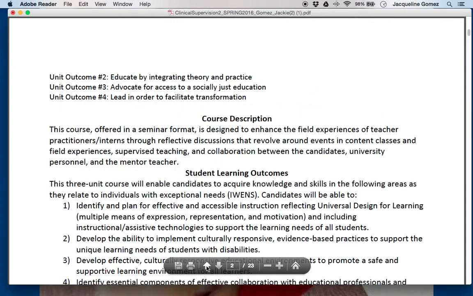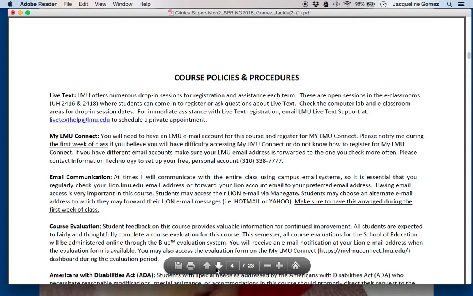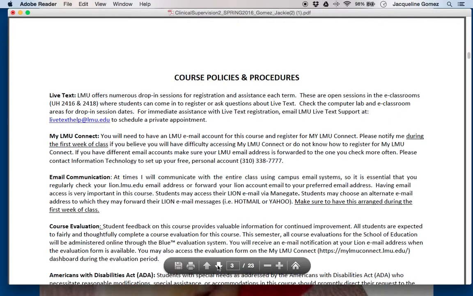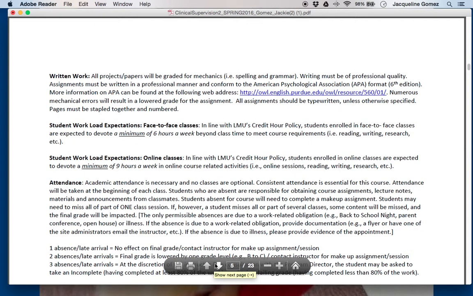Similar to our last course last semester, the purpose of this course is to enhance your field experiences as teachers out in the field, and to provide you some on-the-spot support and further things that you need to help you become a better and more effective special education teacher and to continue your growth throughout the year. Okay, the course policies and procedures, not much is new or different from last semester, so just please read those at your own leisure and your own time. I will go ahead and proceed.